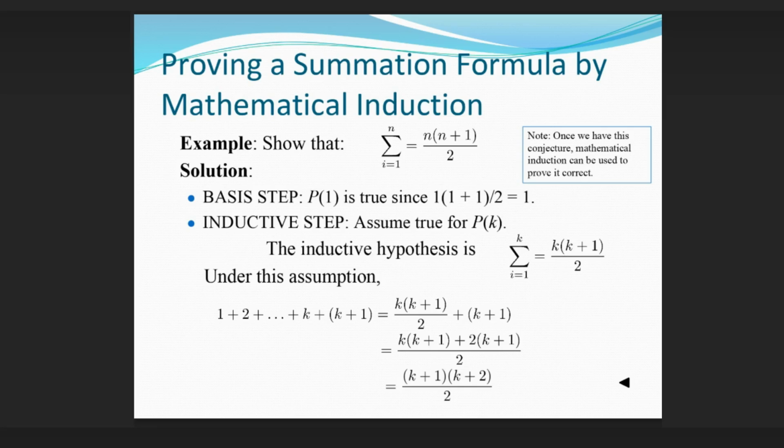Proving a summation formula by mathematical induction, example. Show that the sum of the first n positive integers is n(n+1)/2. Solution. Basis step: P(1) is true since 1(1+1)/2 equals 1. Inductive step: assume true for P(k). The inductive hypothesis is the formula for k. Under this assumption, we show it holds for k+1. Note, once we have this conjecture, mathematical induction can be used to prove it correct.